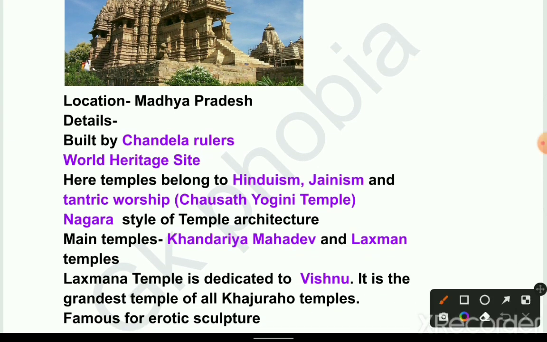Nagara style temple architecture. Main temples: Khandariya Mahadeva and Lakshmana Temple. Lakshmana Temple is dedicated to Vishnu and is the grandest of all Khajuraho temples, famous for erotic sculpture.